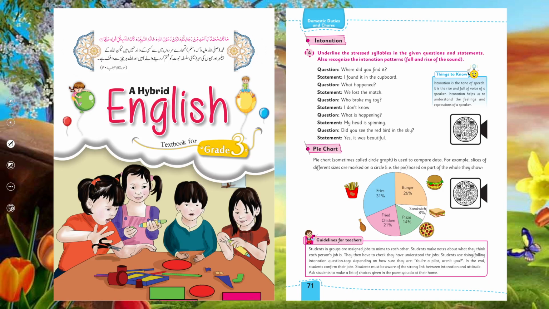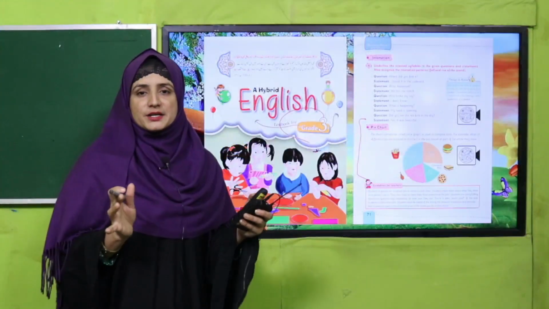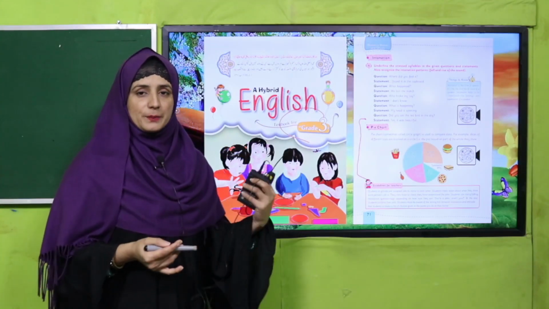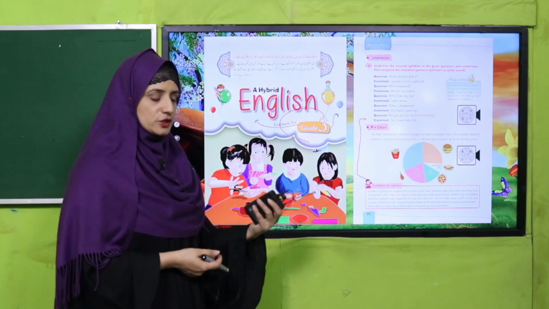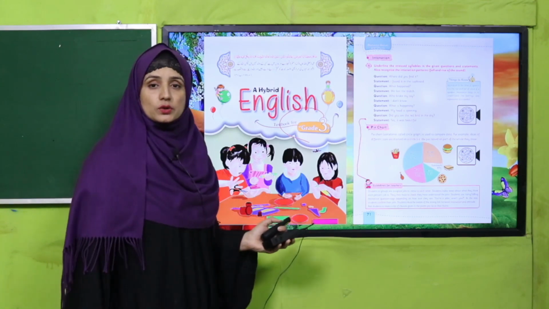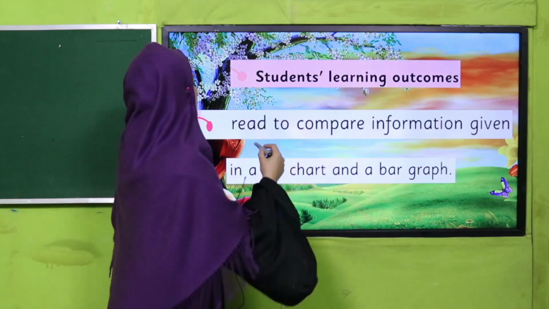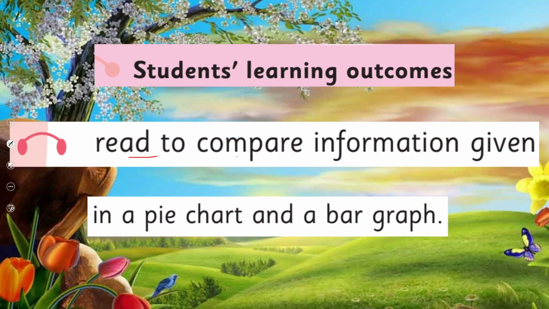Before, in English for grade 3, my dear students, you already learned about a pie chart, what a pie chart is and how we can represent different data through a pie chart. So I hope you remember it. If you may not, you can watch this video lecture again, and today we are going to learn further about it. Our today's SLO is to read and compare information given in a pie chart and a bar graph.